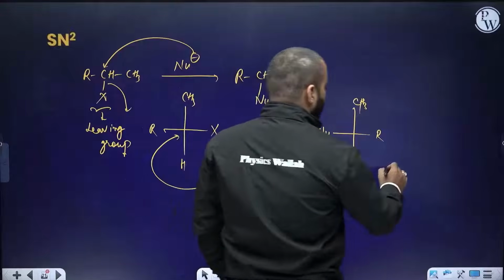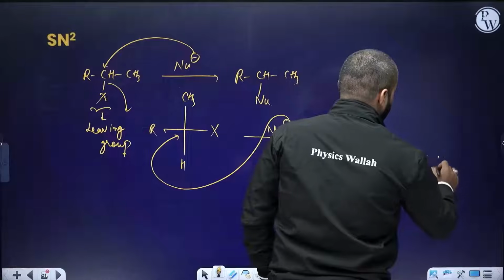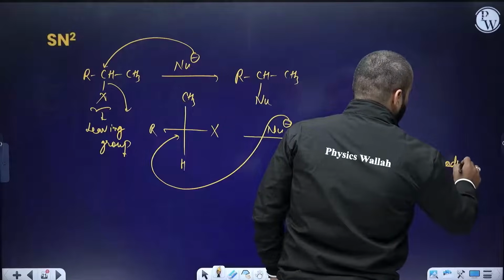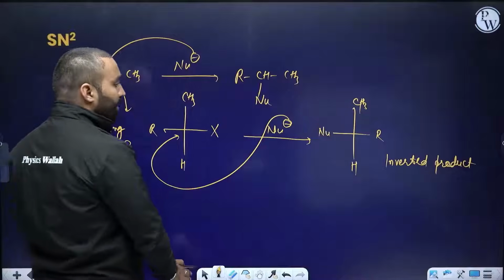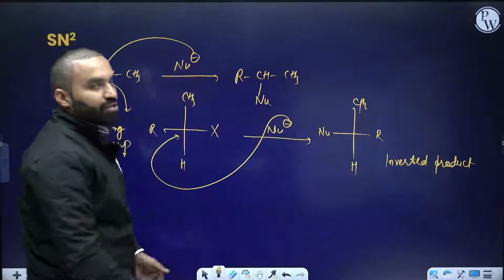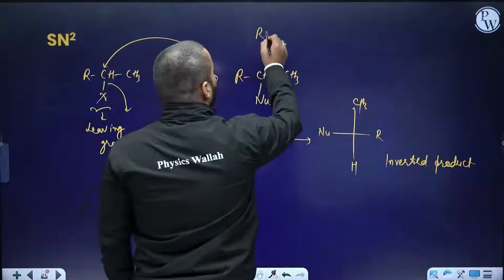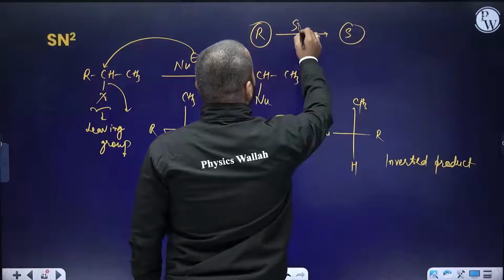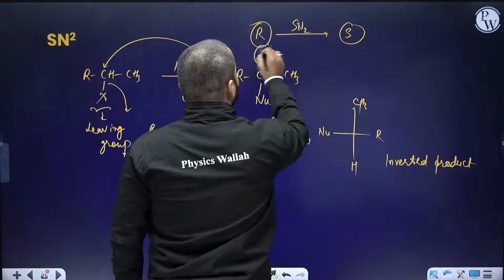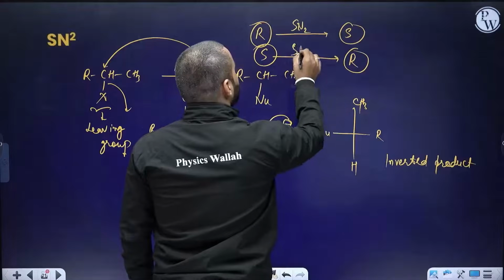This is known as inverted product. Inverted product, 100% inversion. If you start with a chiral alkyl halide, the nature of the configuration will change. R will become S and S will become R. You start from R, R will become S after SN2 reaction. You start from S, you will form R, an enantiomer, after SN2 attack.